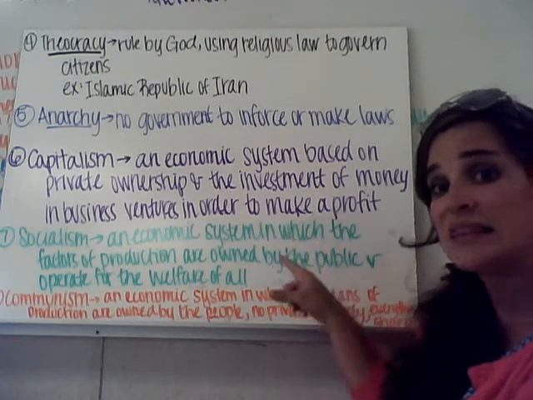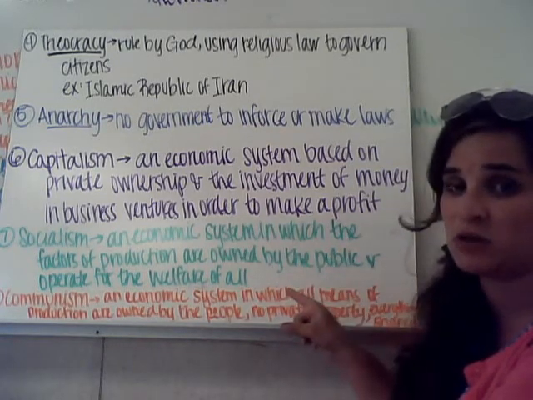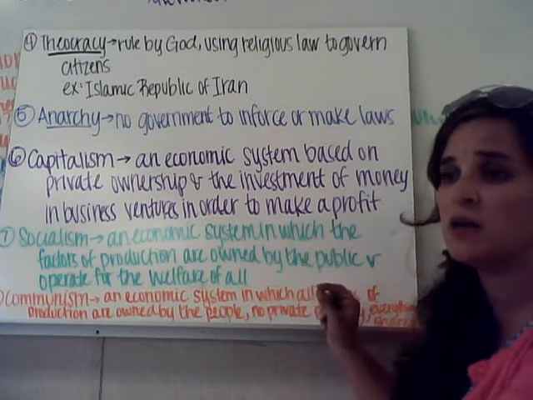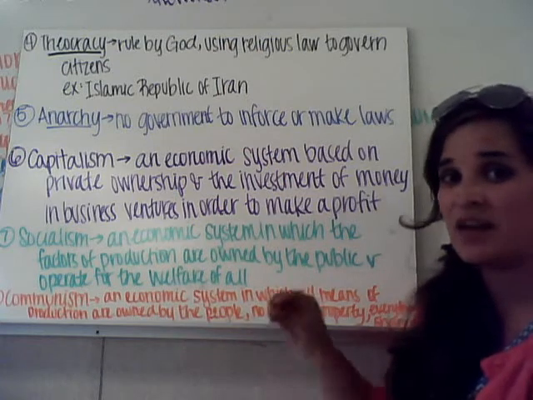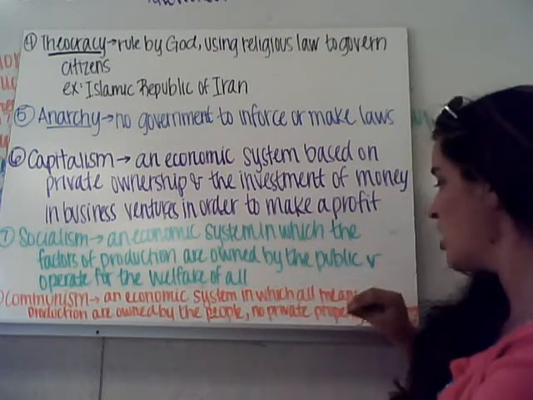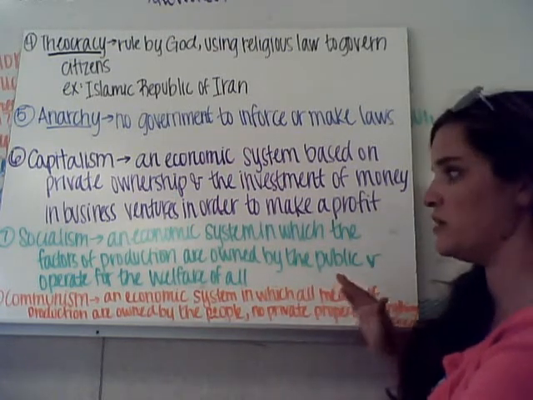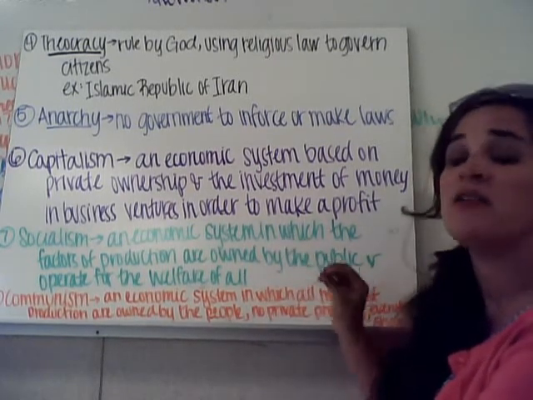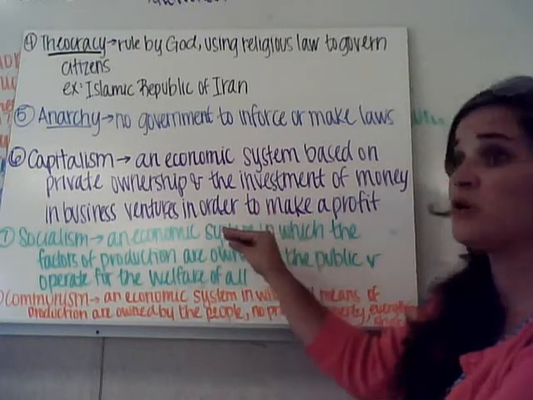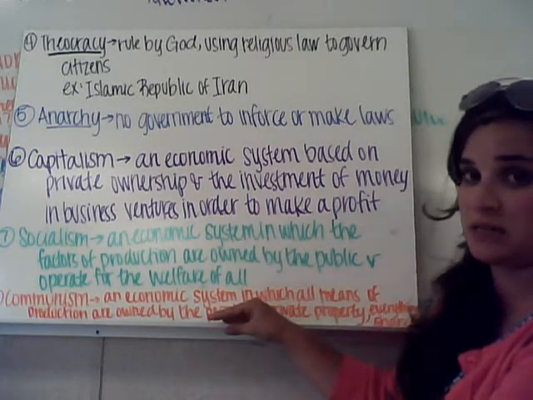Socialism leads to communism. In socialism, everyone gets the same, and communism is much more heavily government run. So while they sound the same, they are different. This is like the precursor to communism.